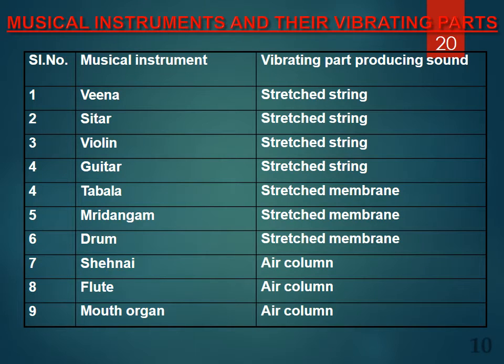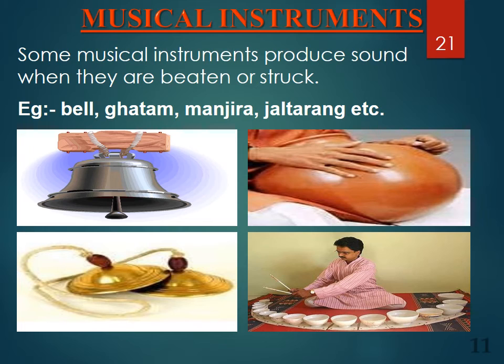This tabular column shows you various musical instruments and the vibrating part that produces sound. Some musical instruments produce sound when they are beaten or struck. Example: bell, ghatam, manjira, chantaran, etc.